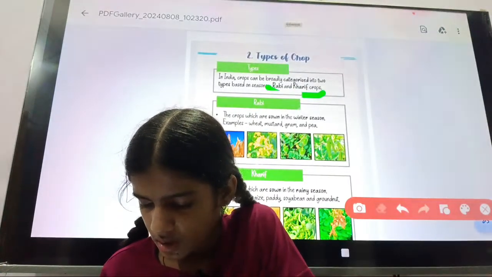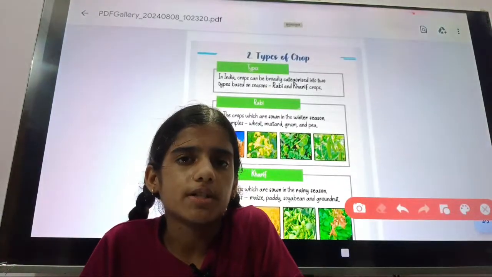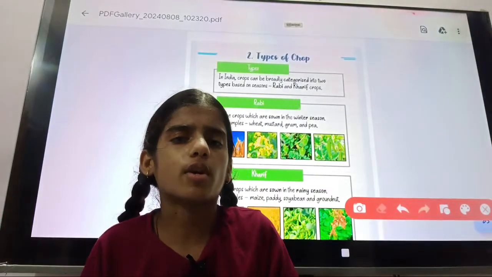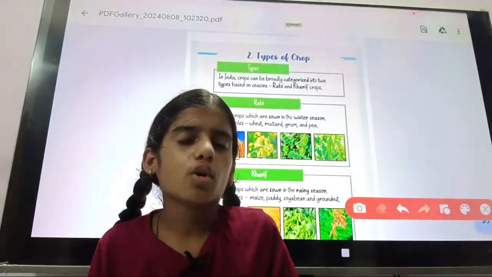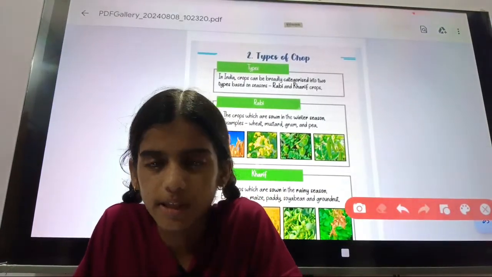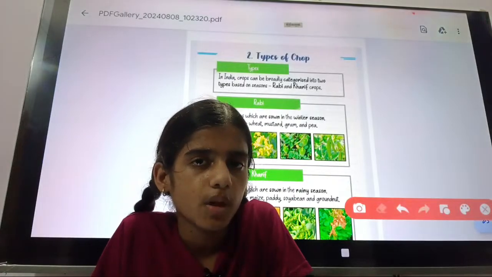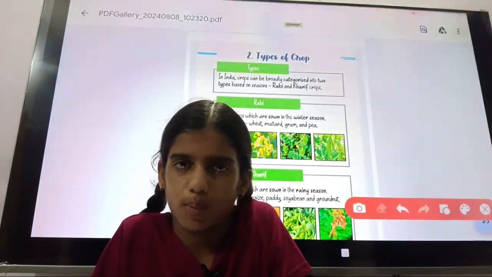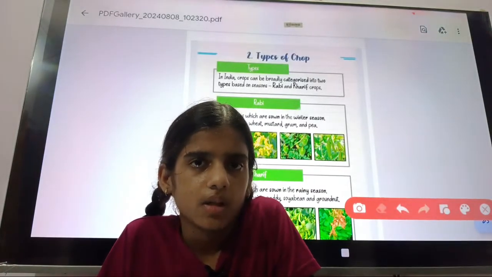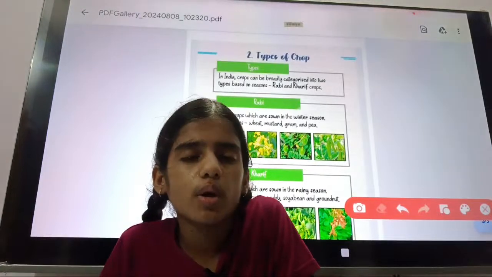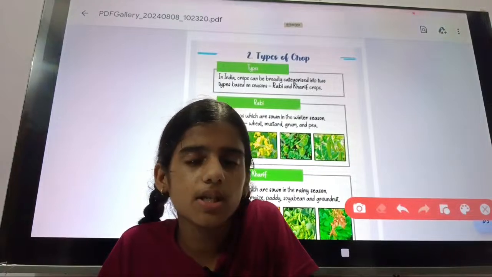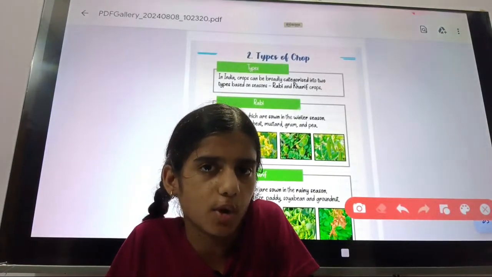Firstly, we will discuss what Rabi crops are, when they are sown and when they are harvested. There are many questions about Rabi crops. So the simple and exact definition of Rabi crops is that the crops which are sown in the winter season are known as Rabi crops. Or the crops which are harvested in the summer season are known as Rabi crops.